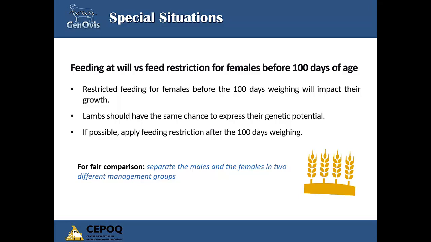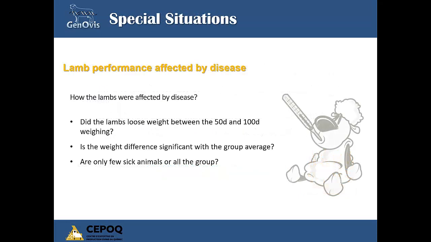We can expect that animals fed at will have a better average daily gain, so they need to be compared together, whereas restricted animals should be compared in another group. If the restriction is applied after the 100-day weights have been taken, then the lambs can all remain within the same management group. It may happen that animals are affected by disease.